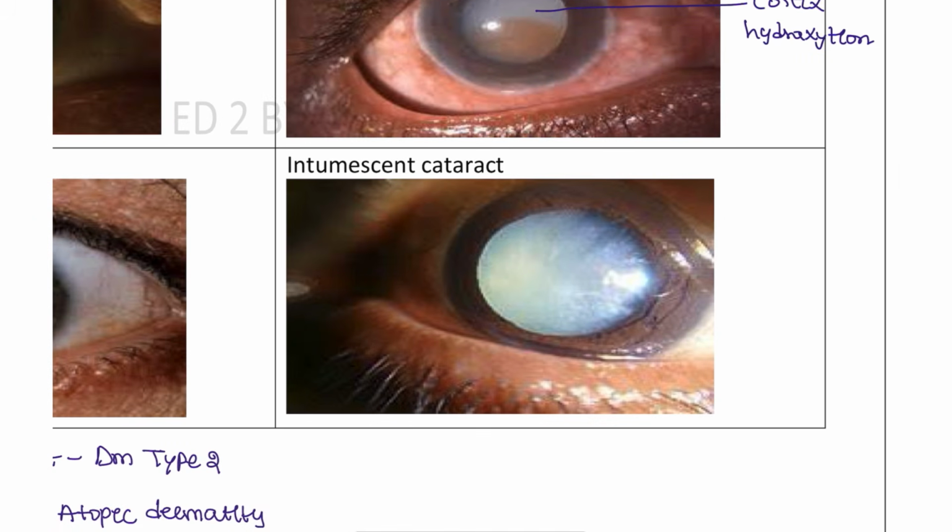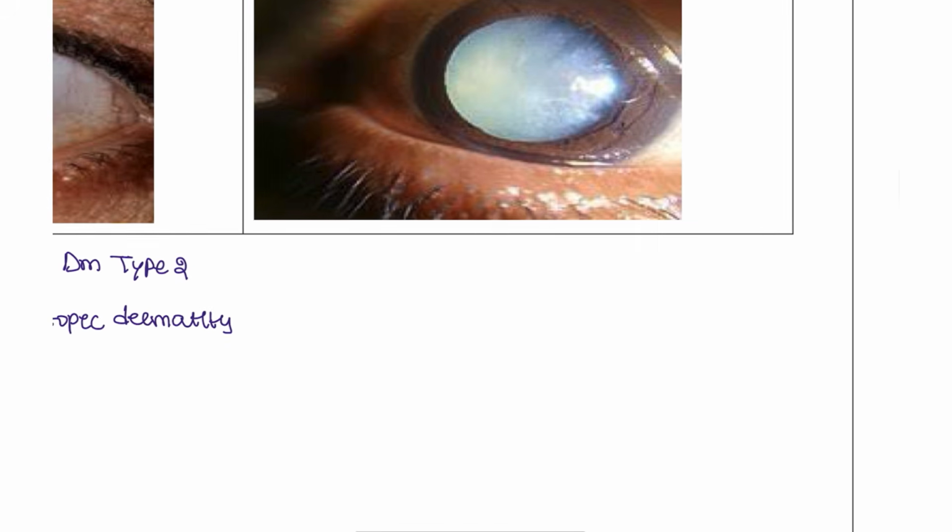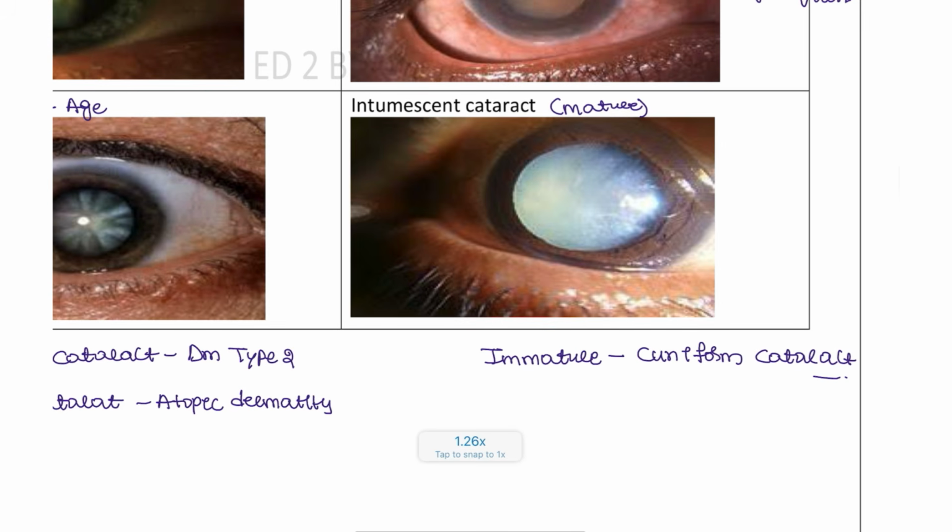Next, intumescent cataract. This is the mature cataract. Okay, complete fluid is seen, and below and above that there is an immature type also. This is known as a cuneiform cataract, the early stage of the nuclear complication.